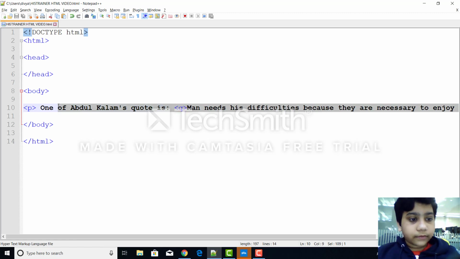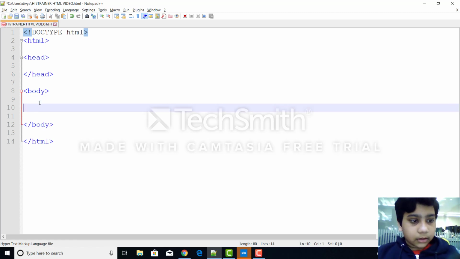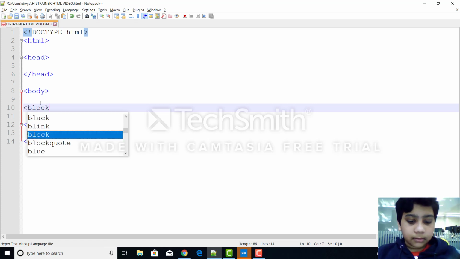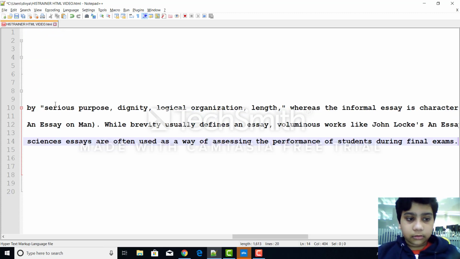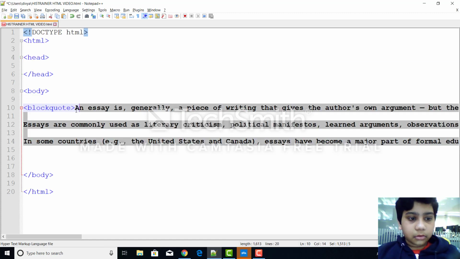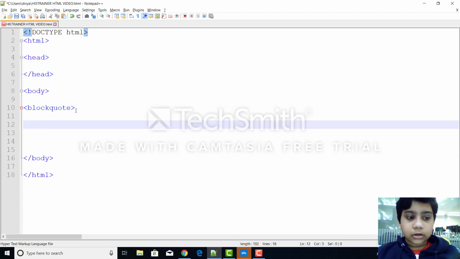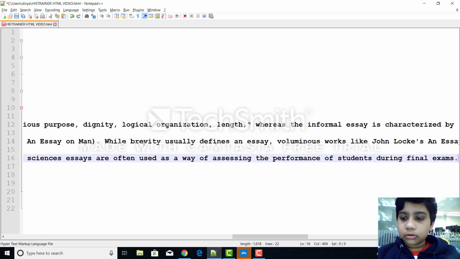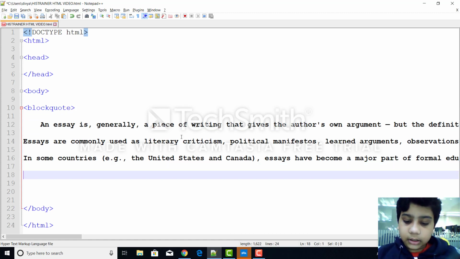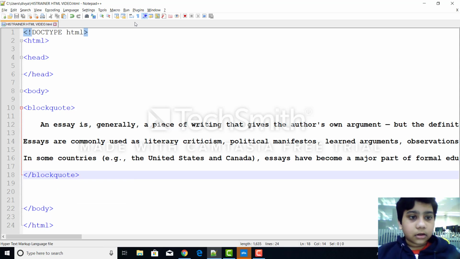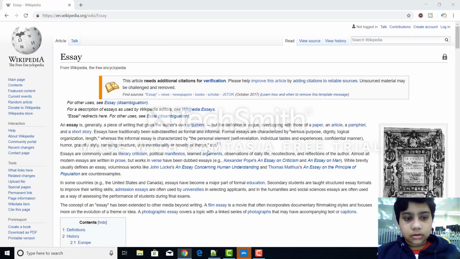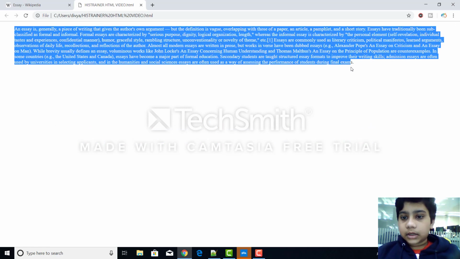Let's take all this off and let's open the blockquote tag, or you can just type it in right there, but what I would prefer is to go to another line so you can make your code more neat and easy to read. And then let's close the blockquote tag. Now let's save it and then run it, and we get all this.